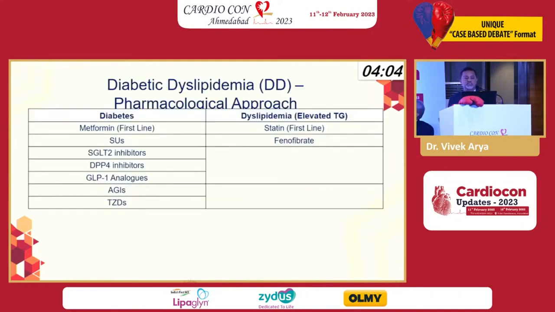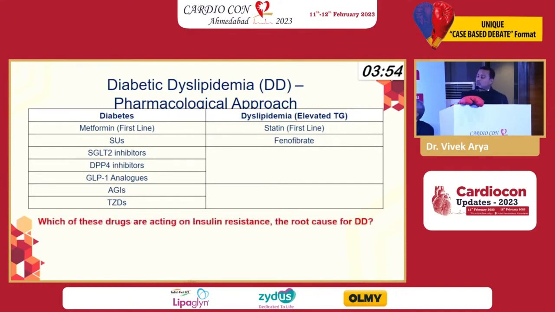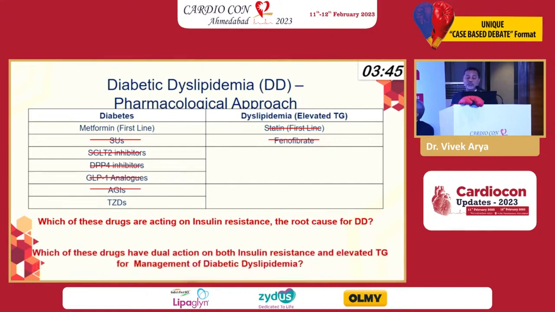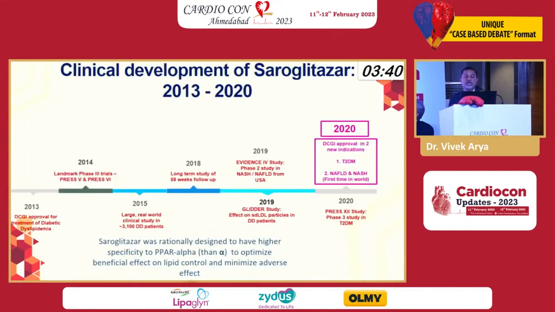And if you look at this, you find that you have various kinds of treatment for diabetes, and for dyslipidemia, you have statin and fenofibrate. These are available treatments. But which of these drugs is going to take care of both things, insulin resistance and the root cause of diabetic dyslipidemia? So PPAR gamma probably had a good role in treating both. And again, if you look at the newer development, where you had a dual blocker, it was approved in 2013 by DCGI for treatment of diabetic dyslipidemia.